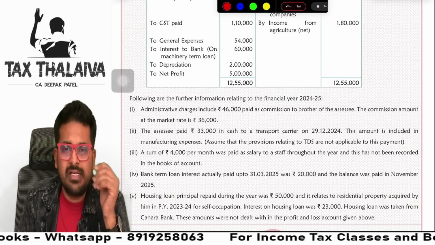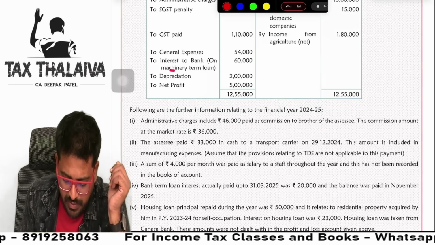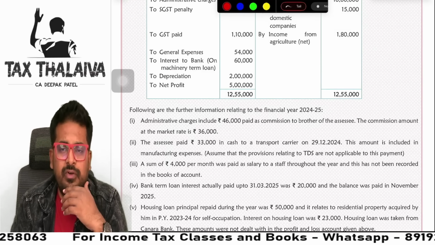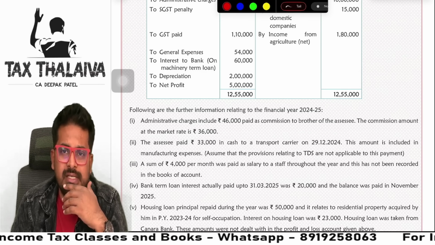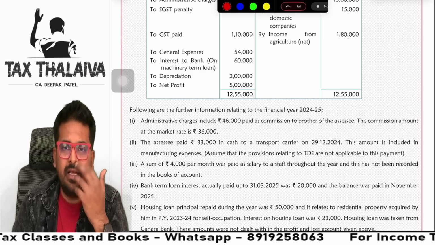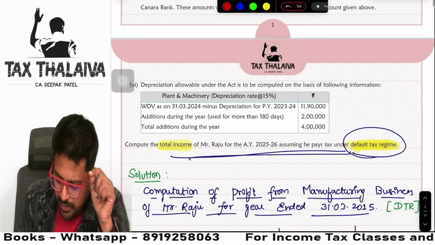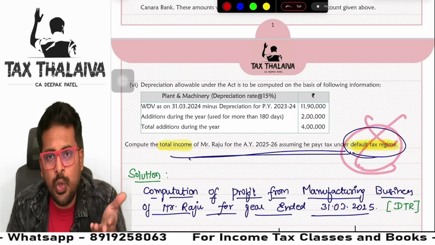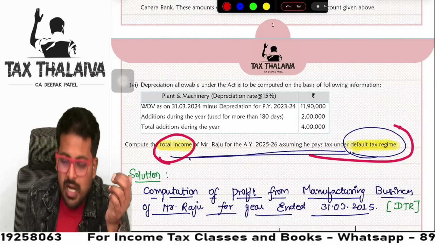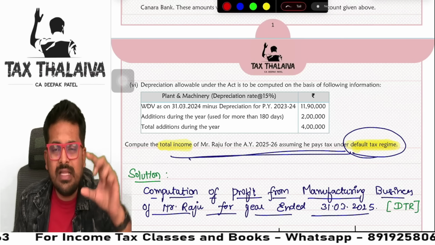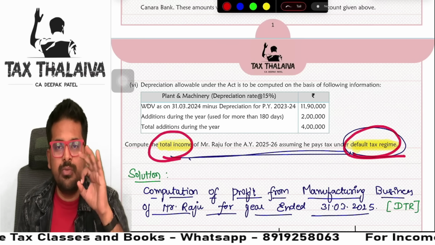Say for example, some expenditure is given. Any expenditure for that matter, or some deduction information, such as medical insurance premium paid. Do you think a medical insurance premium paid would be eligible under default tax regime? No. So how will you know whether you have to consider it or not? Yes. So first of all, you read the demand of the question. So once you read the heading of the question, come to the demand of the question. Total income under default tax regime only is asked.